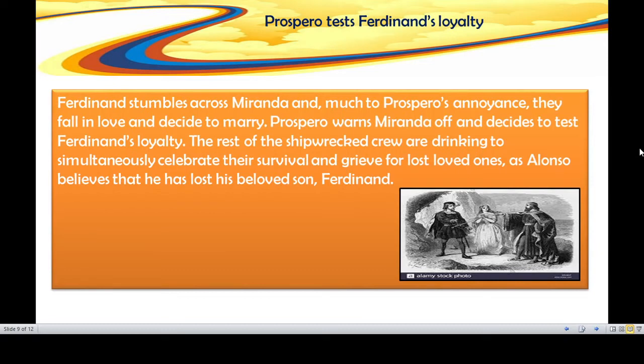Suppose Prospero is willing to give his daughter in marriage to Ferdinand, any danger could be possible for her, so Prospero refuses. He is not willing to do so. Anyhow, Prospero wants to test Ferdinand's loyalty. He wants to know if Ferdinand is really true to him.